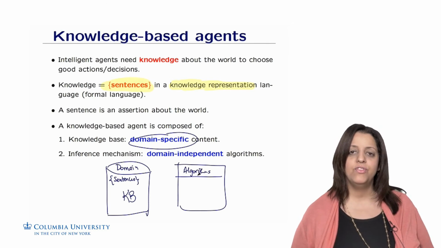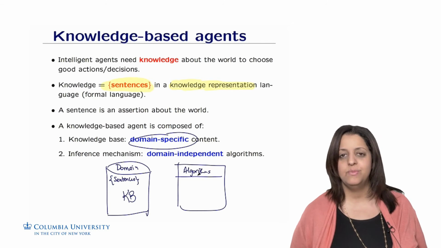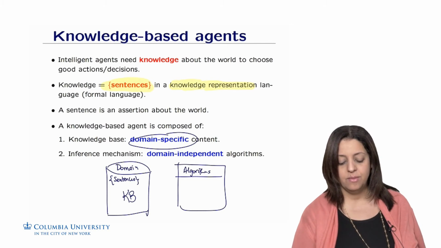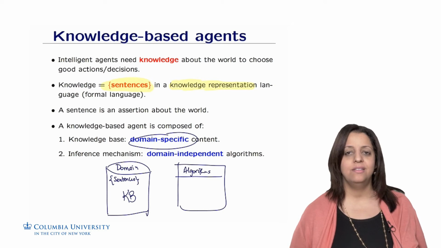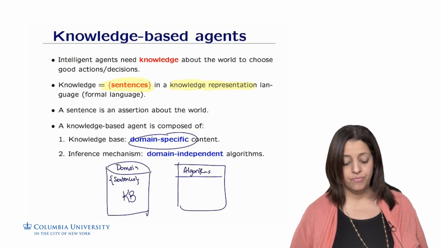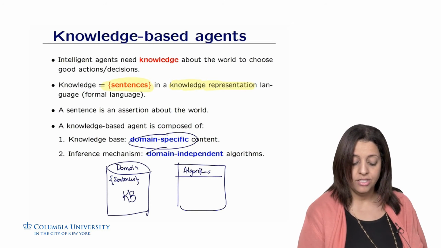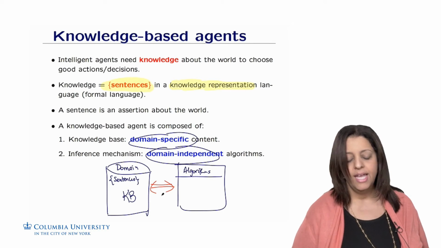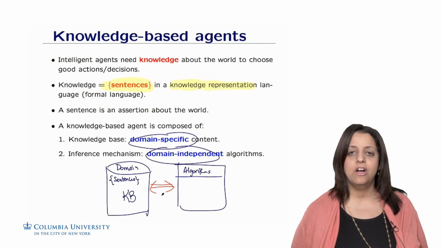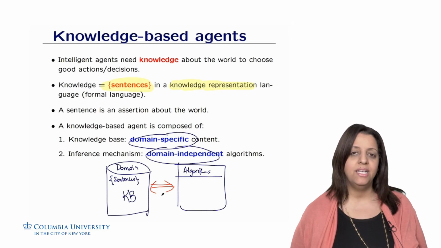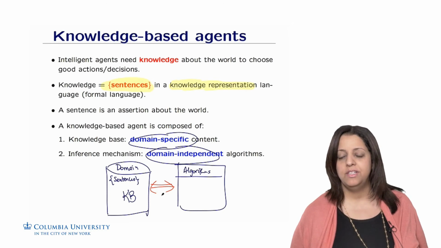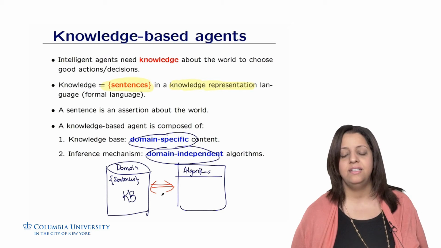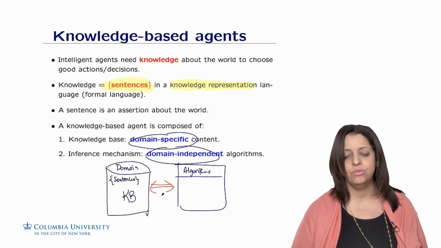So we have algorithms from AI that could be search algorithms or CSP algorithms or inference algorithms that help us actually derive new sentences from existing sentences, given some new percepts to decide what to do. These algorithms are domain independent, and the two components interact, of course. As the agent is evolving in the environment, learning from the environment and making decisions, this happens through inference, and this inference can lead to new sentences that are being added to the domain knowledge called the knowledge base.